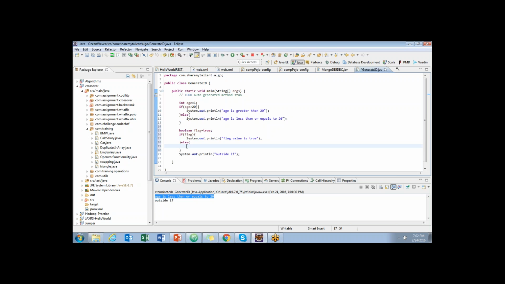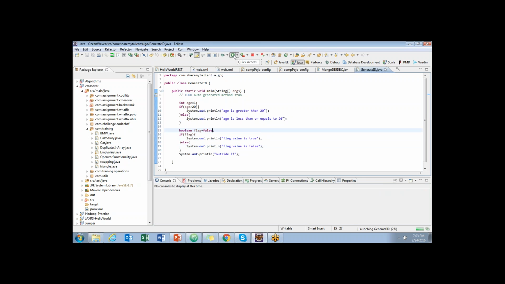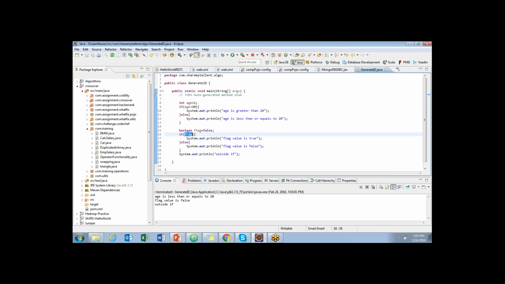If it is not true, it means false. Flag is false. If you run this statement, what you see is flag is true. Let me make it false. So the final outcome of the condition should be either true or false to execute that. That is what I am trying to make you understand.